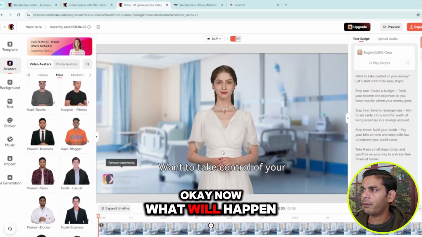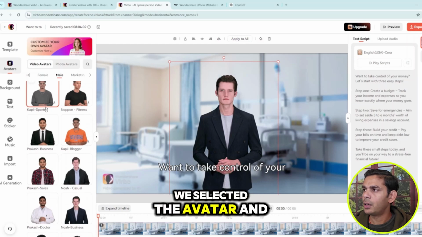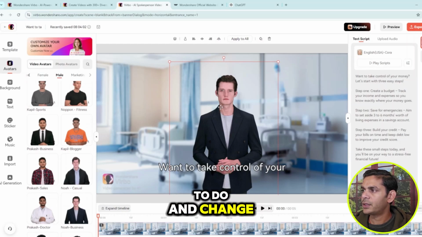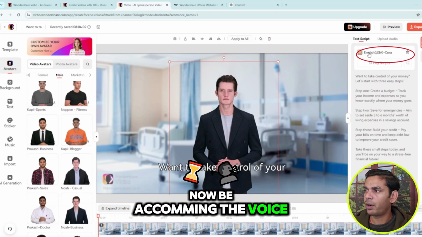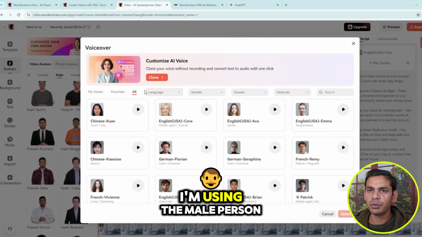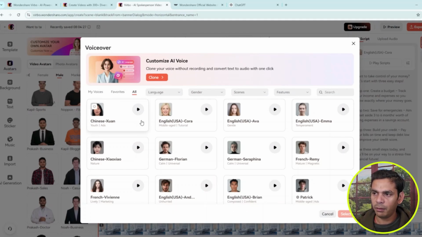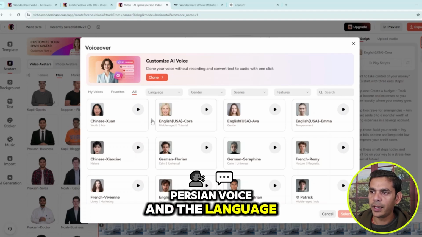Okay, now once we select the background and the avatar, the next thing we have to do is change the voice. Now we are coming to the voice. Since I'm using a male person as my avatar, you have to make sure you use a male person's voice, and the language is very important.